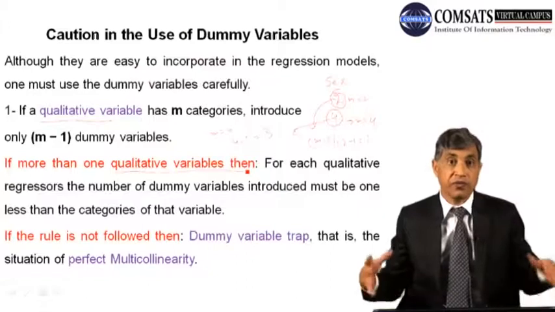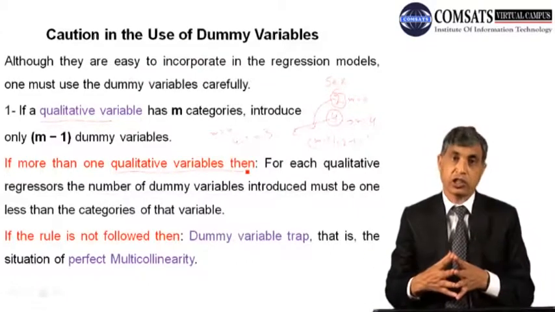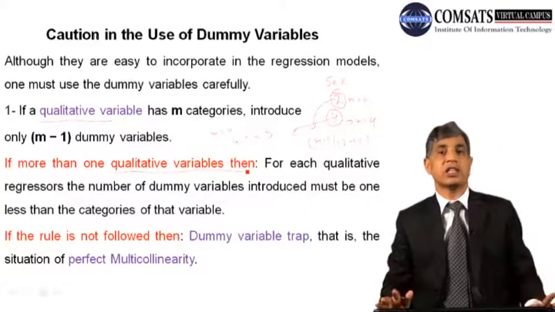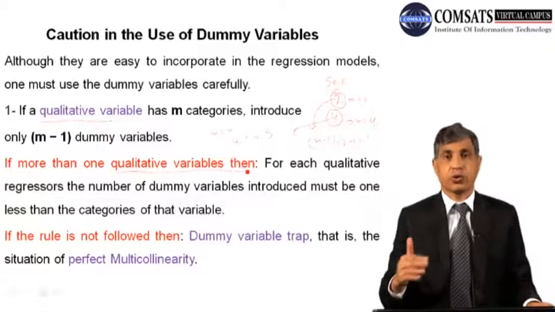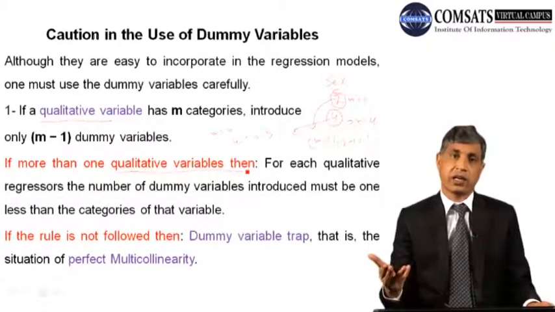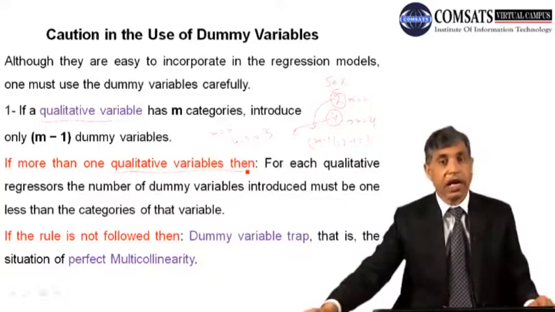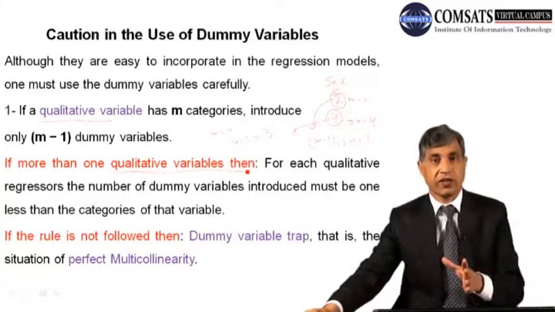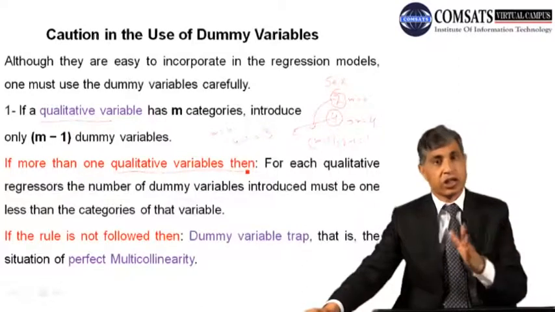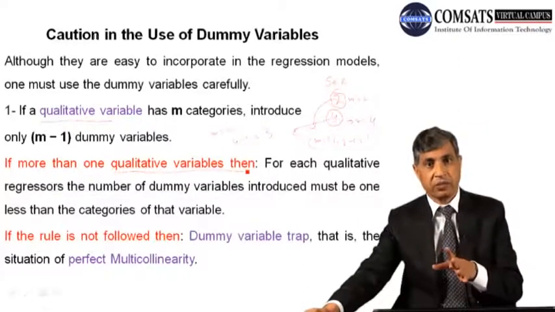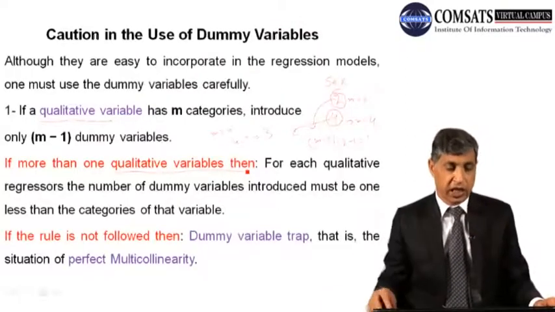If more than 1 qualitative variable enters into your model simultaneously, the situation never changes. For each qualitative variable, you will be introducing m minus 1 dummy variables. Now every category is separate. Every qualitative variable: sex has 2 categories, use 1 dummy. Region in Pakistan, I divided into 4, so for this use 3 dummy variables.